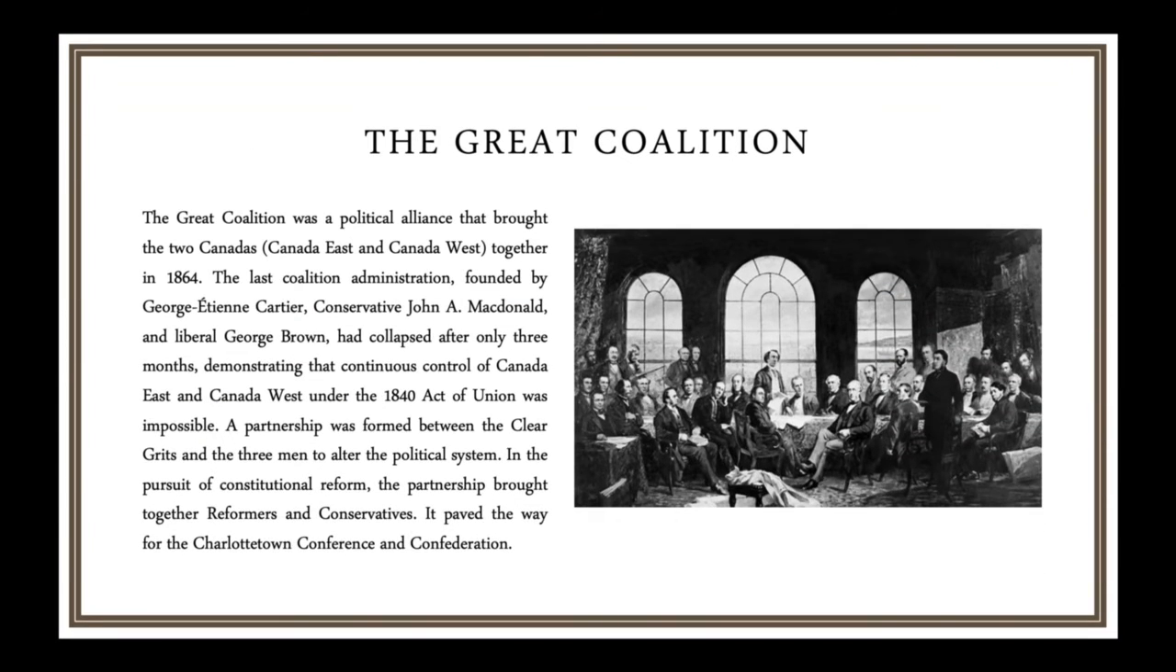Canadian Confederation. The Great Coalition. The Great Coalition was a political alliance that brought the two Canadas together in 1864. The last coalition administration had collapsed after only 3 months, demonstrating that continuous control of Canada East and Canada West under the 1840 Act of Union was impossible. Partnership was formed between Georges-Étienne Cartier, John A. Macdonald, and George Brown and the Clear Grits to alter the political system. In the pursuit of constitutional reform, the partnership brought together reformers and conservatives. It paved the way for the Charlottetown Conference and Confederation.